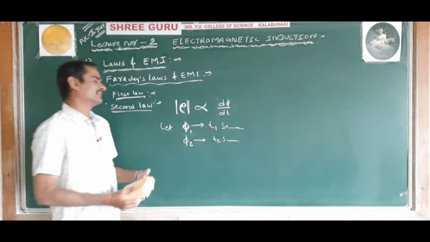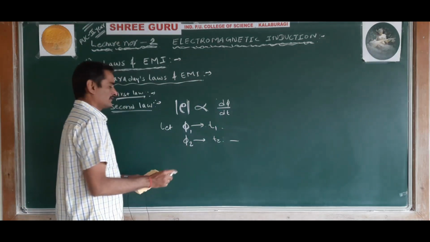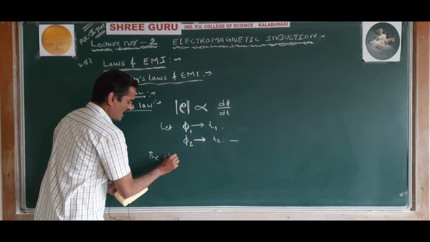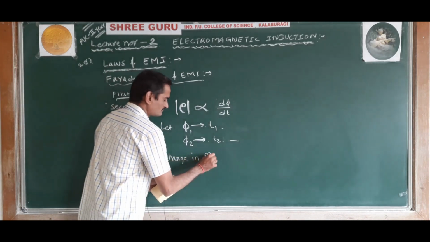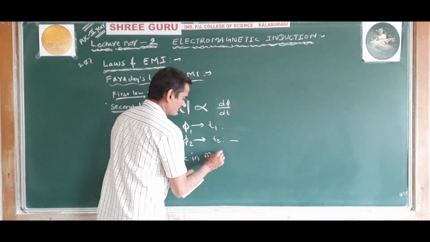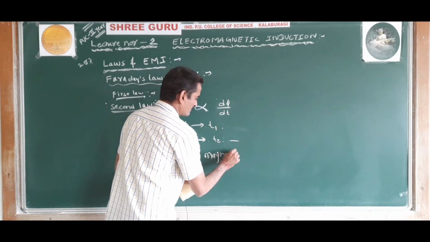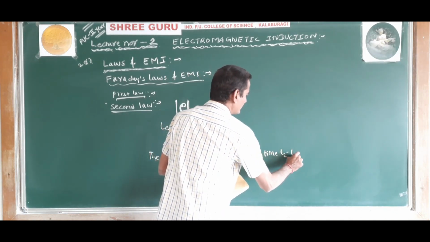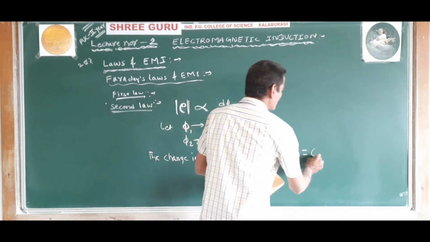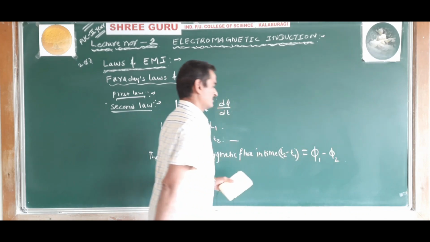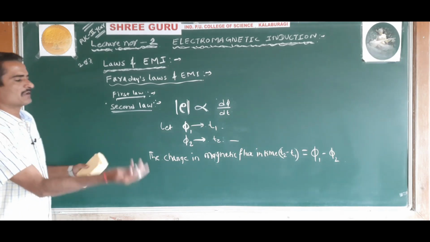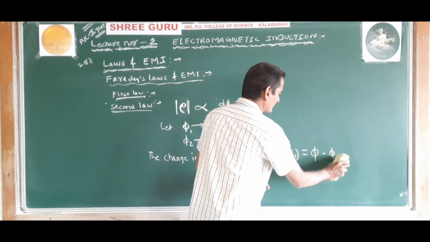Then the change in magnetic flux in a time interval t2 minus t1 is phi 2 minus phi 1.